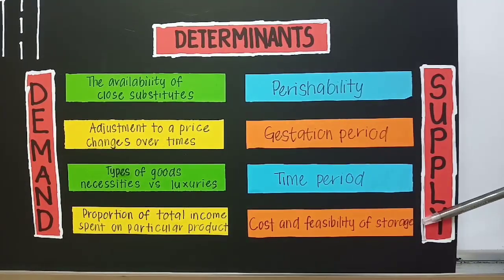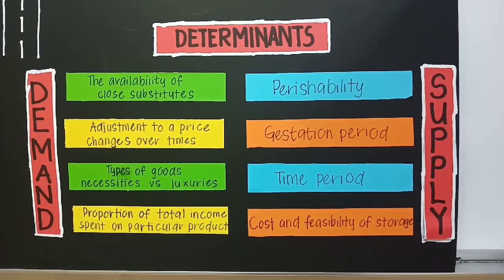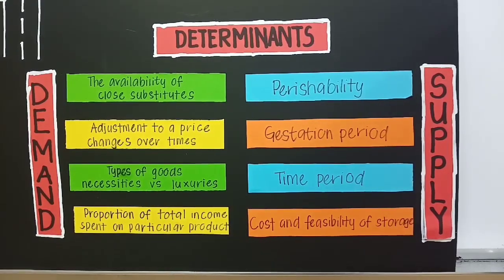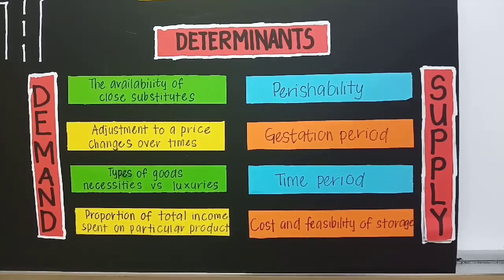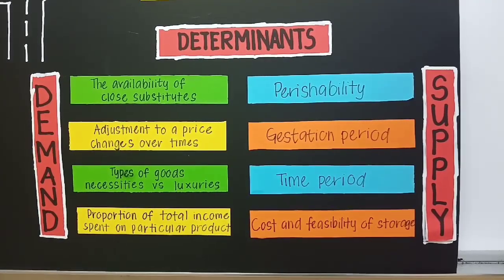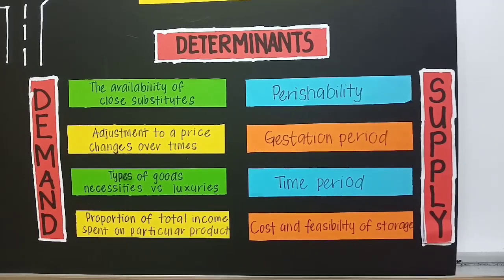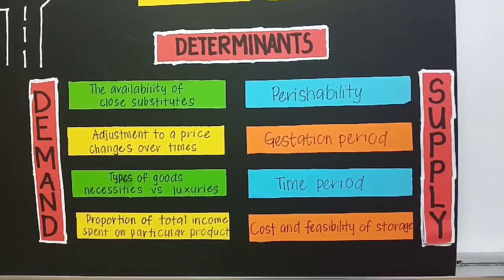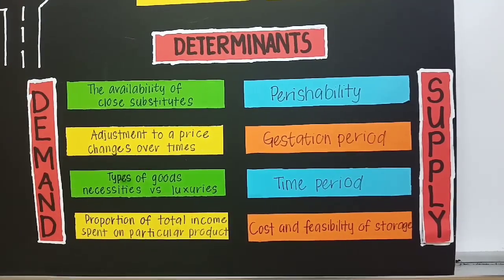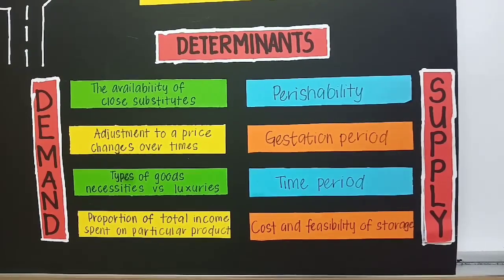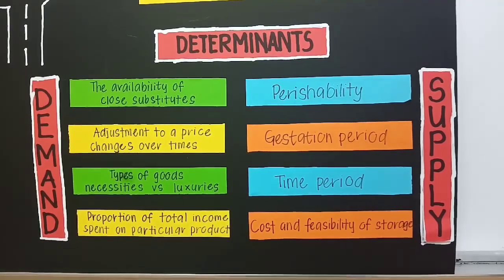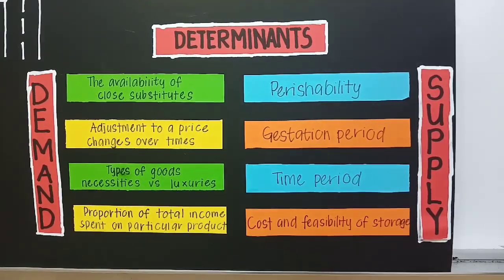And lastly, cost and feasibility of storage. If the change in supply requires only a small change in production cost, most likely the supply will be elastic. However, if the change in supply involves a major change in cost, the supply tends to be inelastic. Goods that are too costly to be stored will have low elasticity of supply.